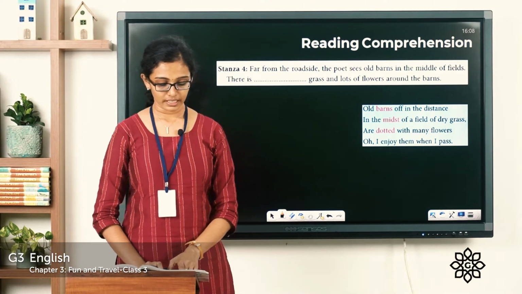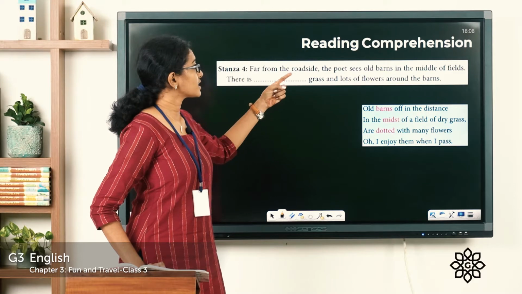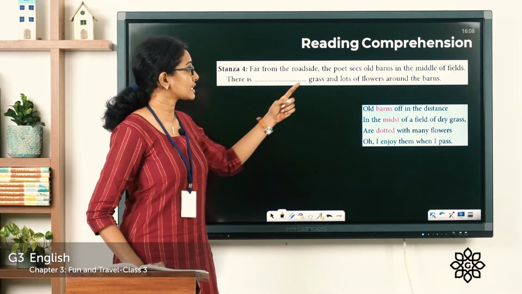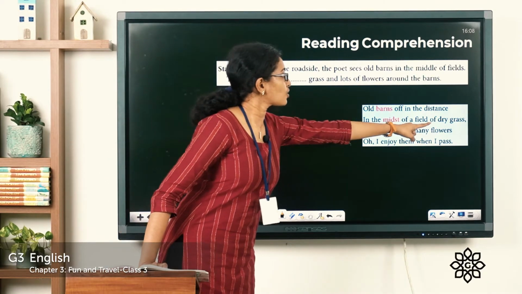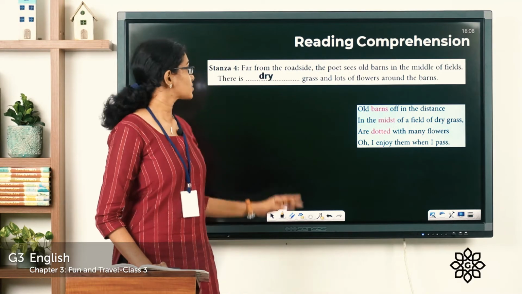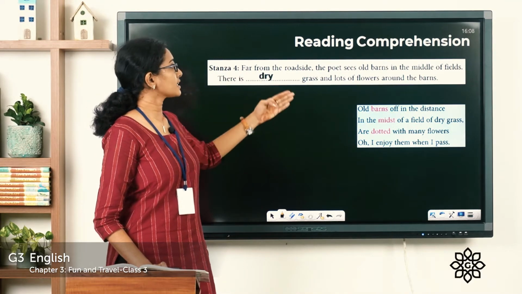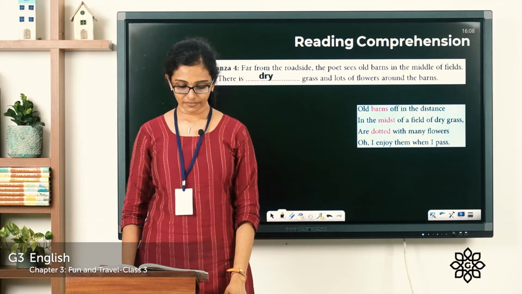So, what is given in the fourth stanza? Far from the roadside, the poet sees old barns in the middle of fields, and there is what kind of grass? Dry grass, and lots of flowers around the barn. So the answer here is there is dry grass and lots of flowers around the barns. So let's see the fifth question.